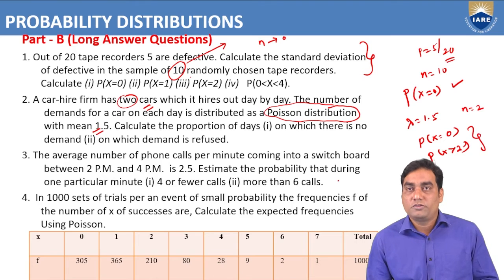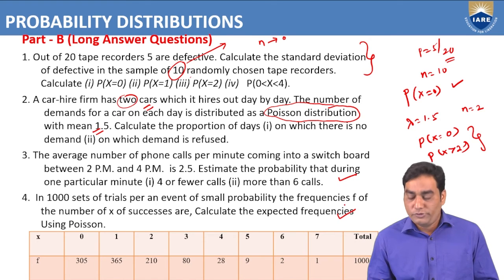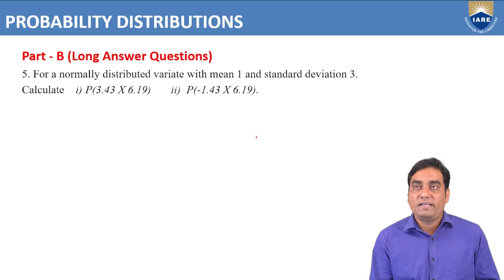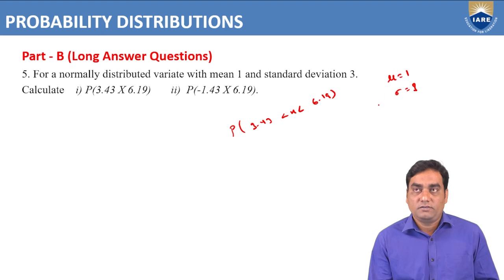The third problem is also similar. The fourth is also the same, using Poisson distribution we can calculate. And this one is for a normally distributed variable with mean 1 and standard deviation 3. We need to find out P of 3.43 to 6.19. See, the mean mu value is given and the standard deviation 3 is given.